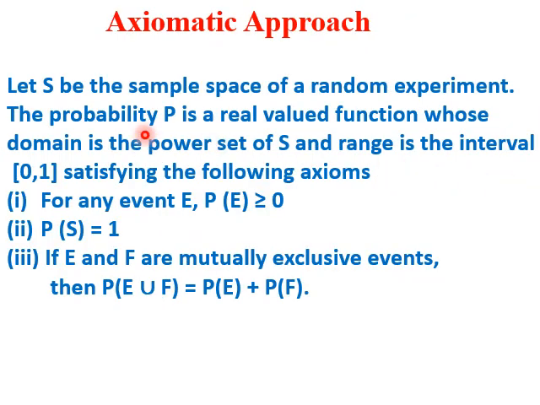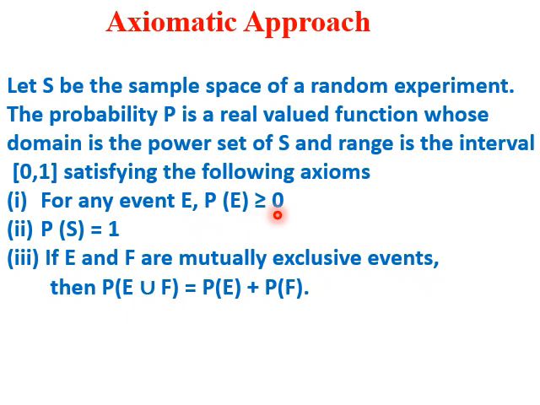Let us try to understand the axiomatic approach to probability. Let S be the sample space of a random experiment. The probability P is a real valued function whose domain is the power set of S and range is the interval [0, 1]. Probability is always between 0 and 1 and it cannot be negative, satisfying the following axioms for any event.